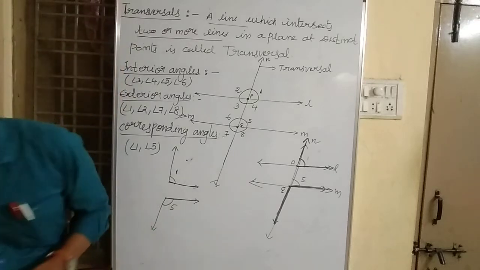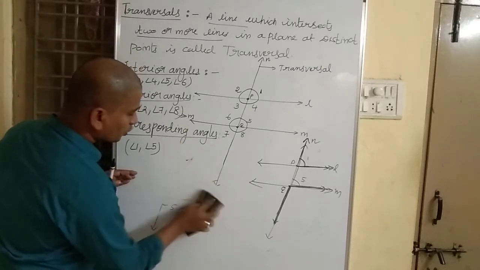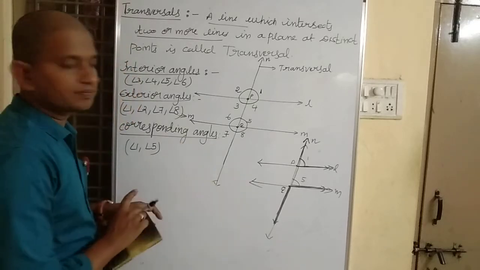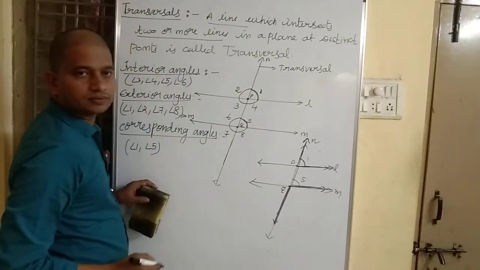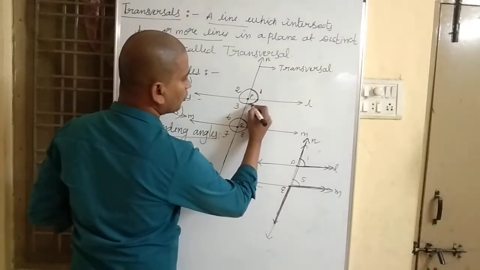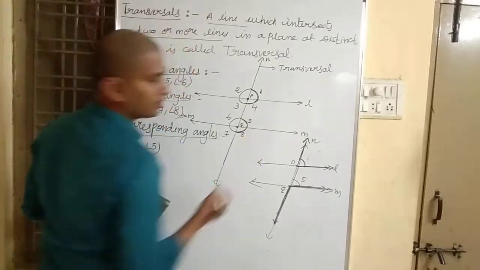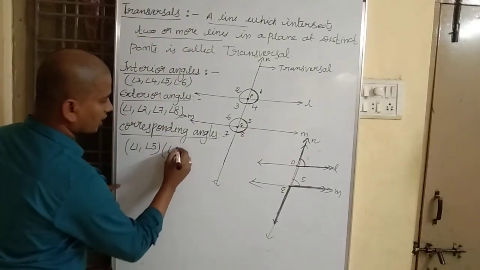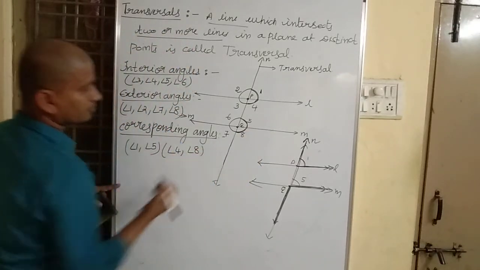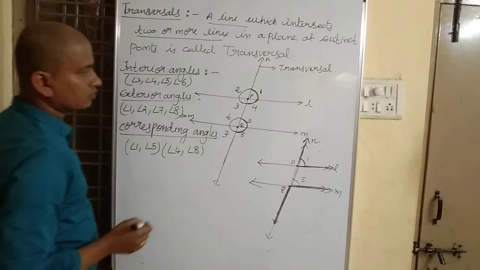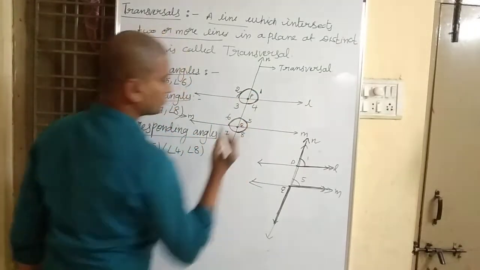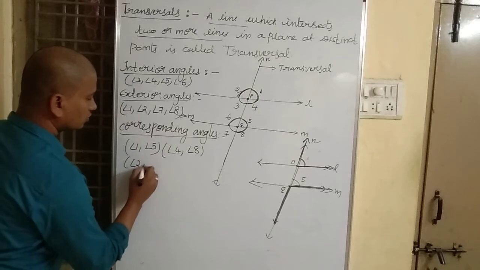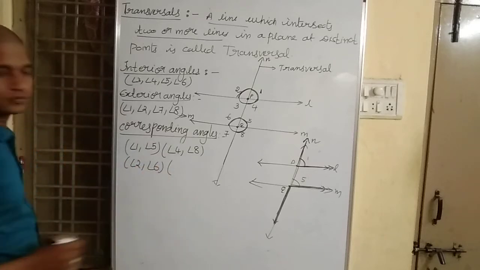Can you tell me the other pairs of corresponding angles? See here, angle 1 is corresponding to angle 5. Angle 4 is corresponding to angle 8. One more pair, angle 2 and angle 6.